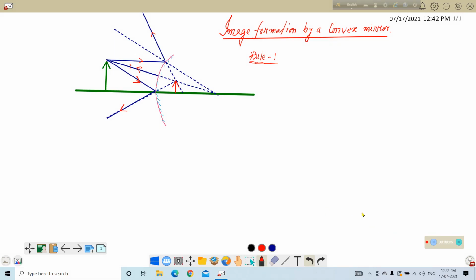In this class, I shall try to discuss the rules regarding the formation of image by a convex mirror.